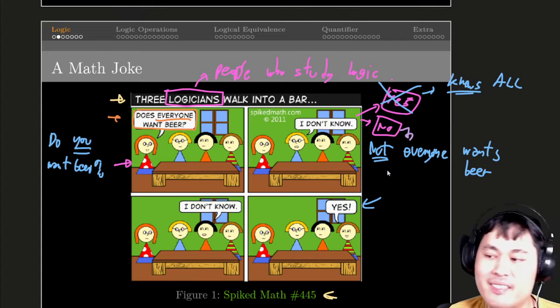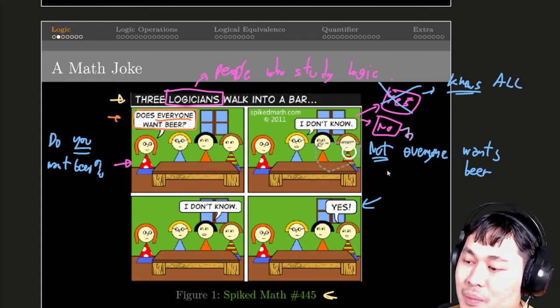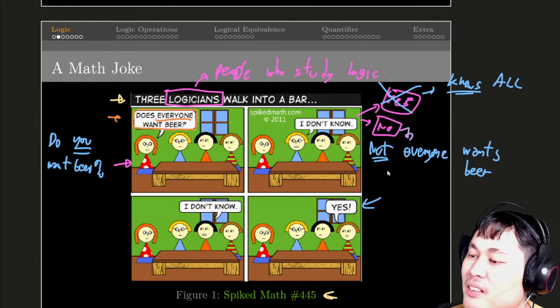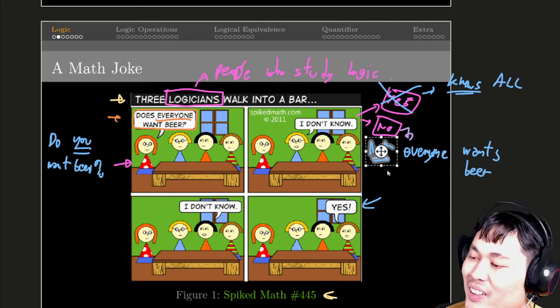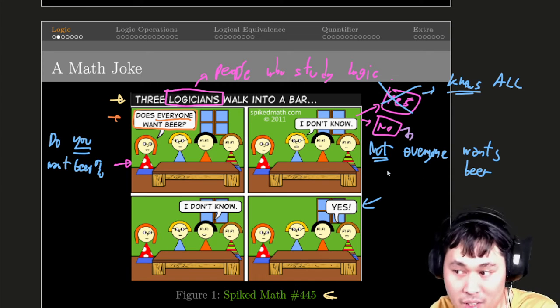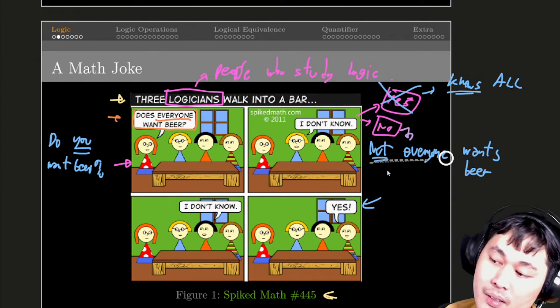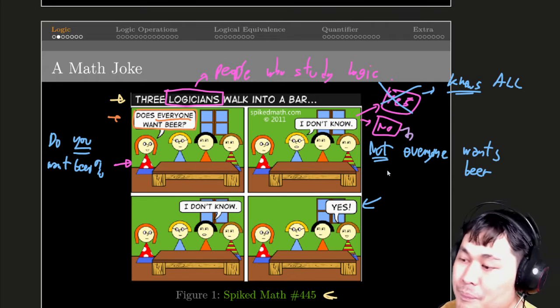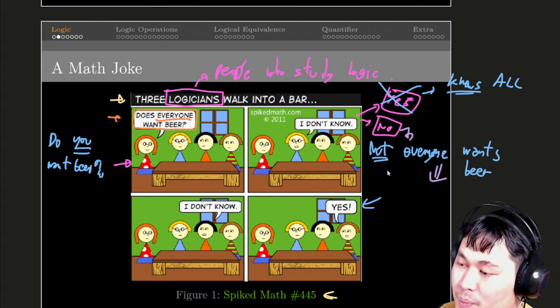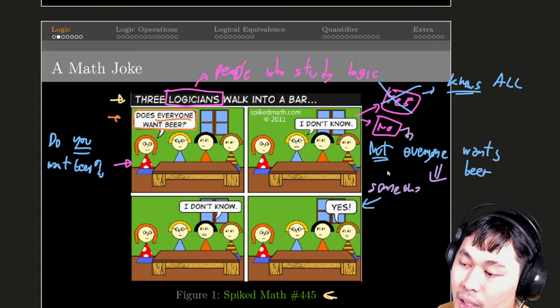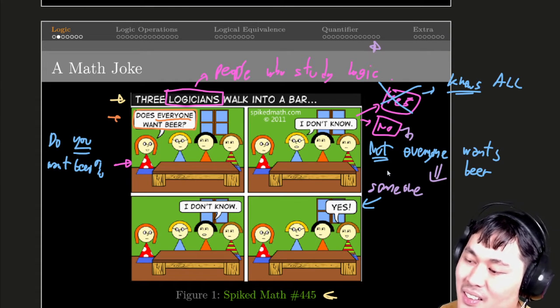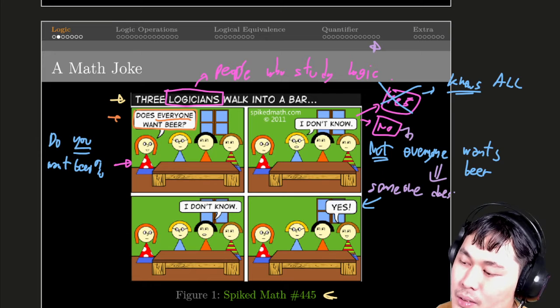But then again, he doesn't know what the other two people are thinking, so he cannot exert his opinions onto those two people. If he answers no, that means not everyone wants beer, and that implies that someone doesn't want beer. We will learn about that in the last section.